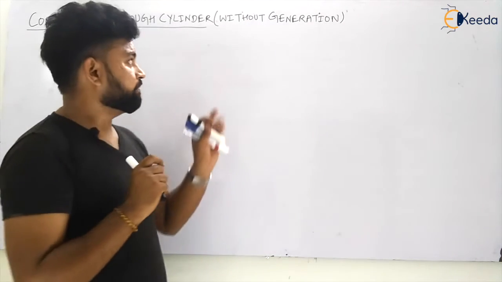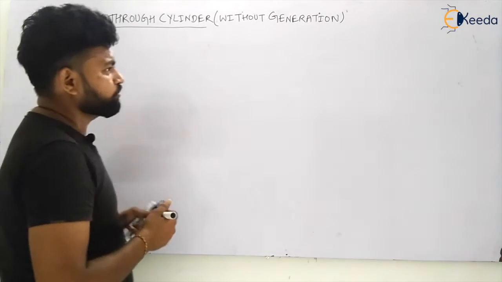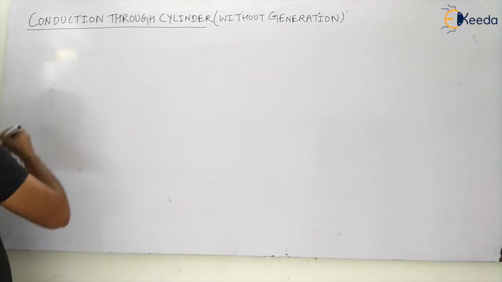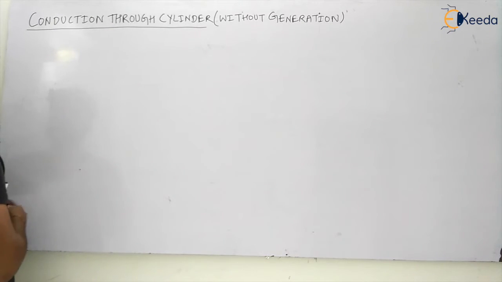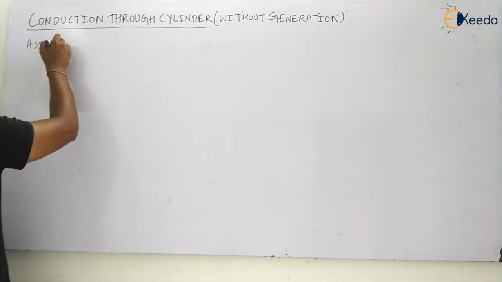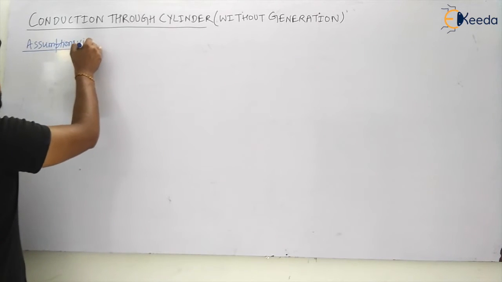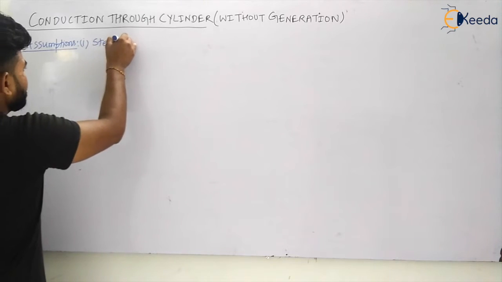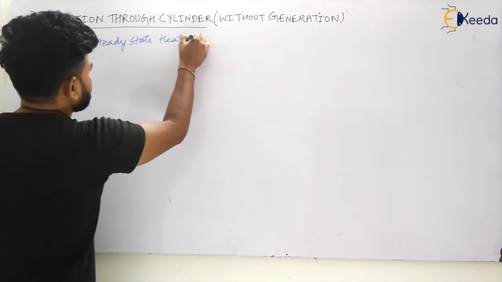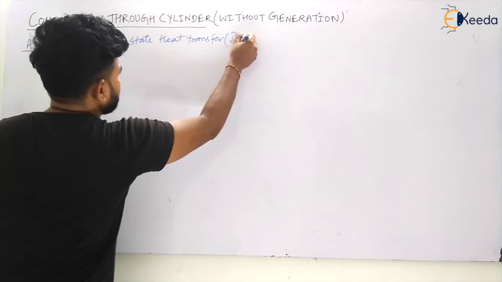If we are considering steady state heat transfer, or conduction through a cylinder, as we have seen in the previous video, what are the assumptions, my dear students? Number one, we have already considered steady state heat transfer. Yes, that's why del T by del t, small t, was 0.